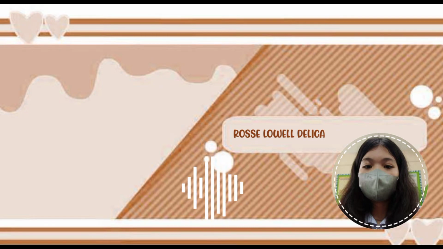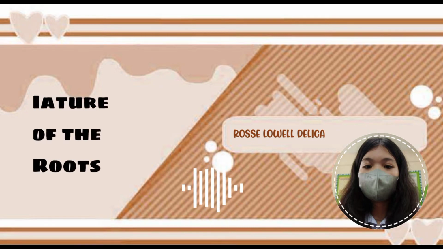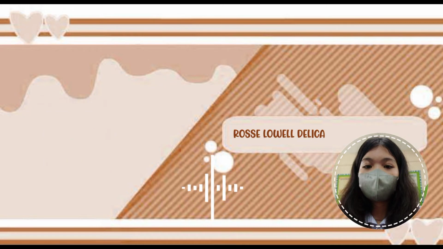Me and Pearl will be discussing the nature of the roots of a quadratic equation. The expression b squared minus 4ac is the quadratic equation discriminant. The discriminant determines the nature of roots of a quadratic equation.